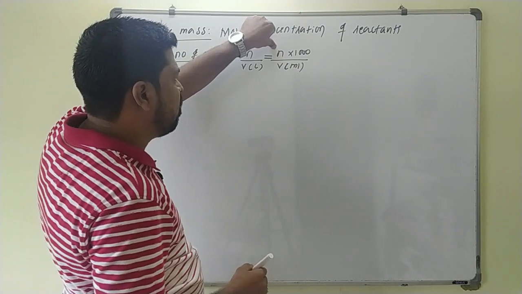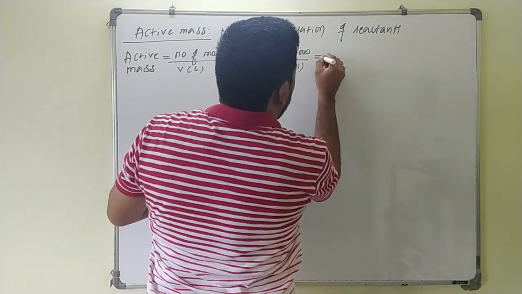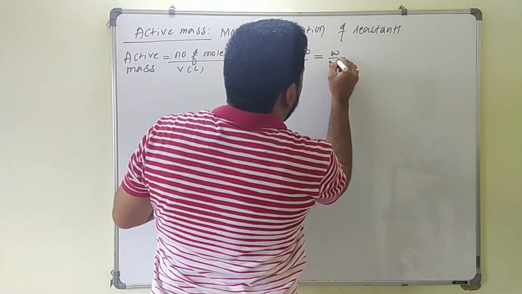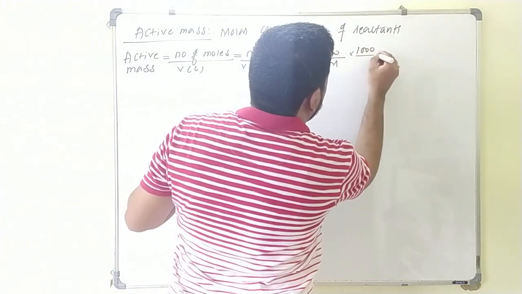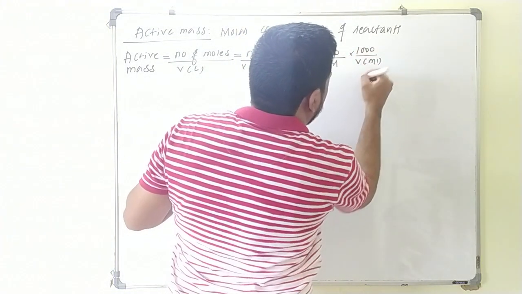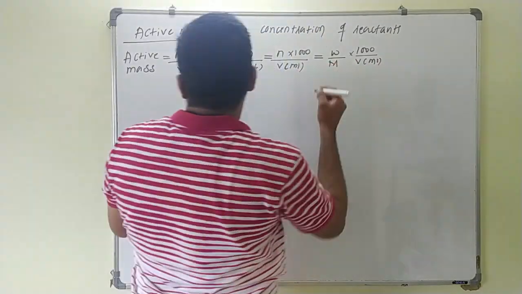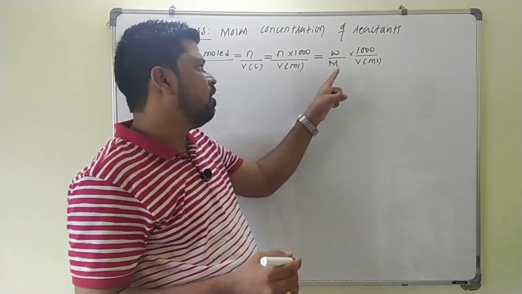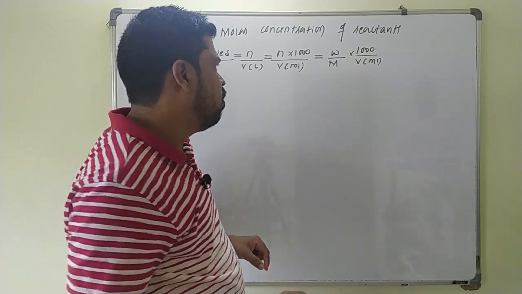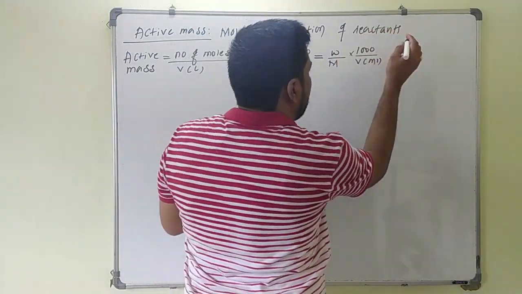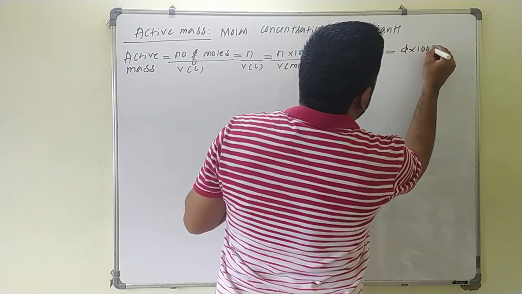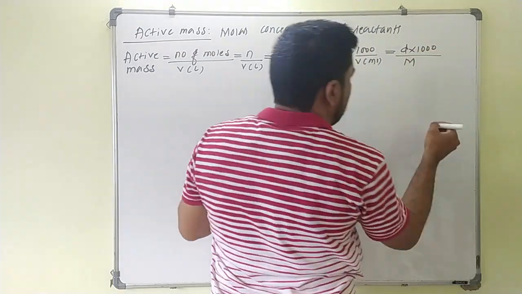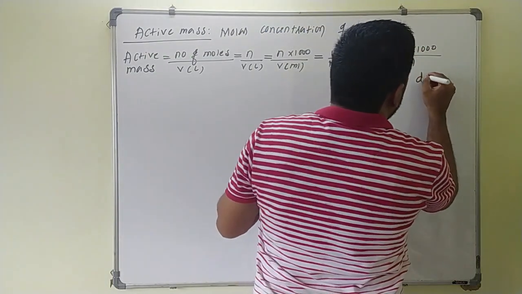Now what is the number of moles here? n is equal to weight by molecular weight. The remaining part stays as it is, 1000 divided by volume in ml. So you can write active mass as weight by molecular weight into 1000 divided by volume in ml. Again, mass by volume is density, so you can write it as density into 1000 divided by molar mass, where this density will be in terms of what?